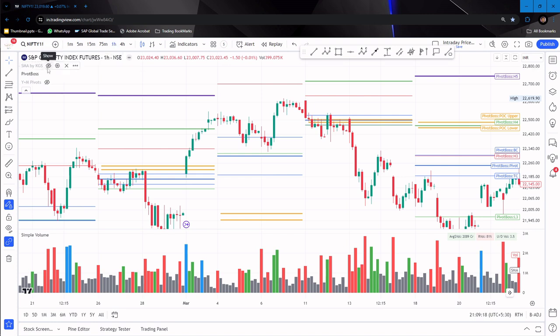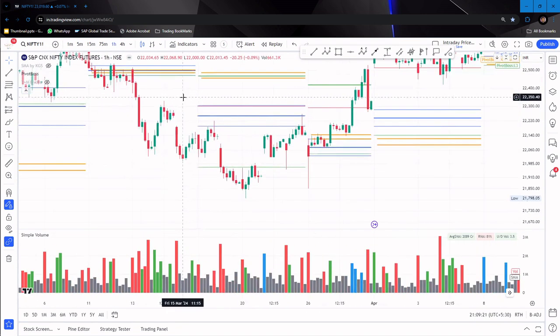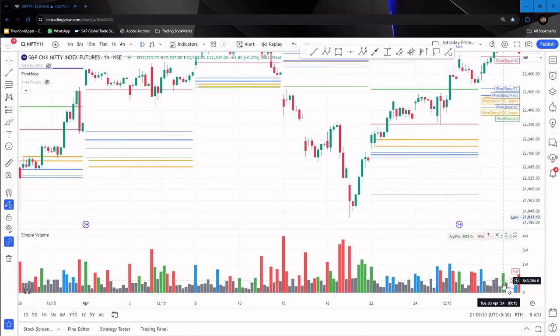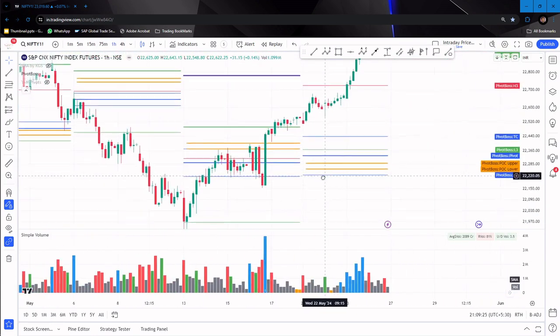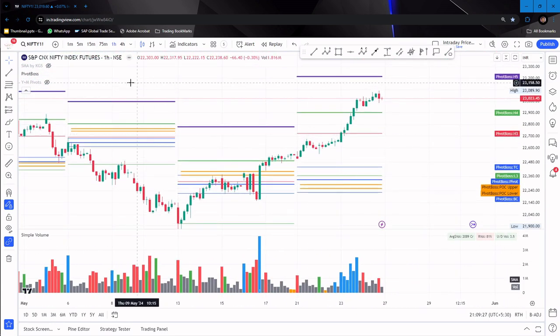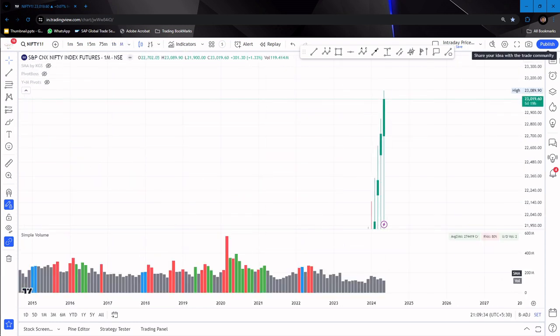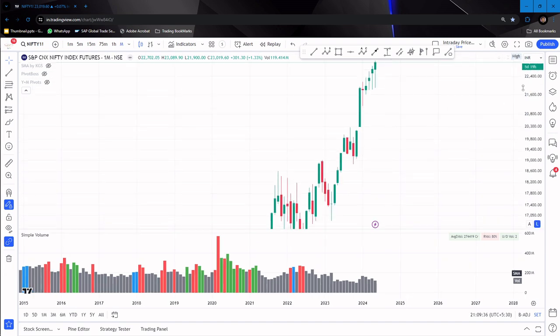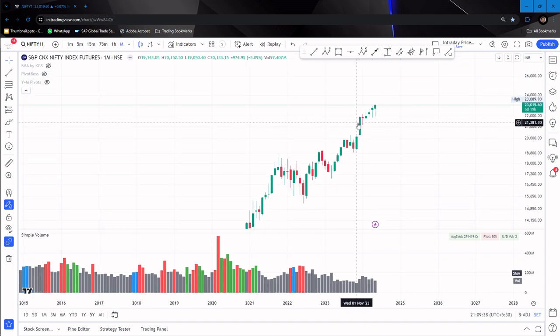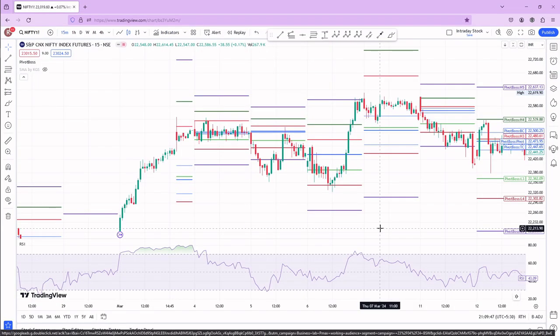Now coming to the 1 hour time frame and the weekly pivot. So now let us go for a higher time frame. Higher time frame in the sense we'll go for 1 month. On a monthly chart, what I can see is that the market is going upside. The market is trying to go upside. These bars are gray, but let's assume these bars are in green color. Let me check that.